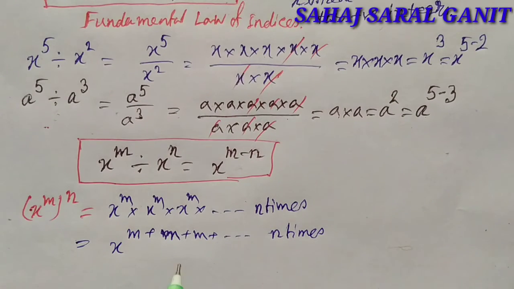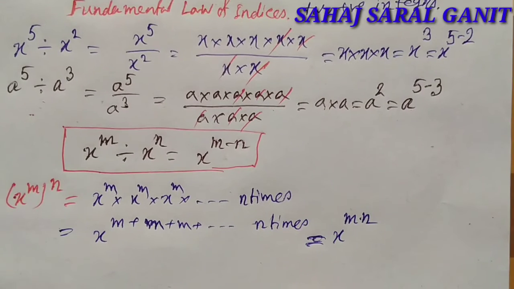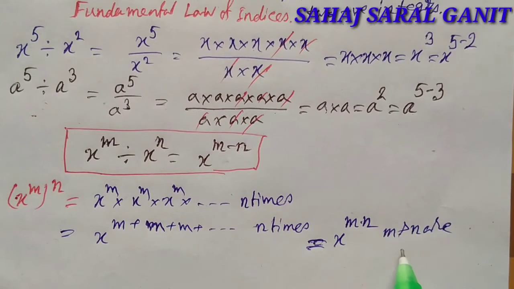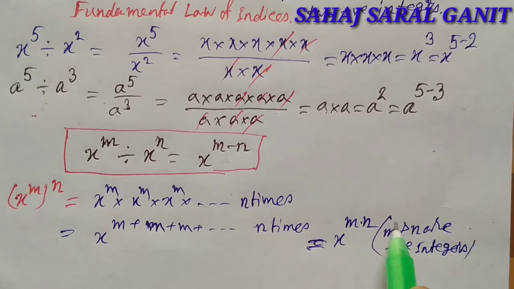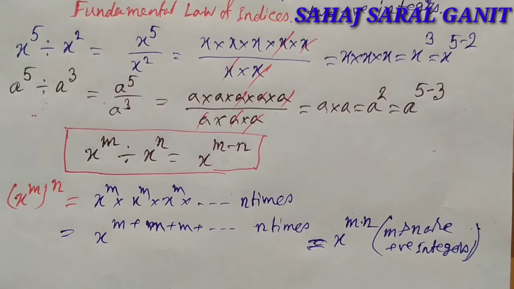Now we know a number is multiplied n times, it is the multiple of m and n. So x raised to the power m, whole to the power n, is equivalent to x to the power mn, where m and n are positive integers.